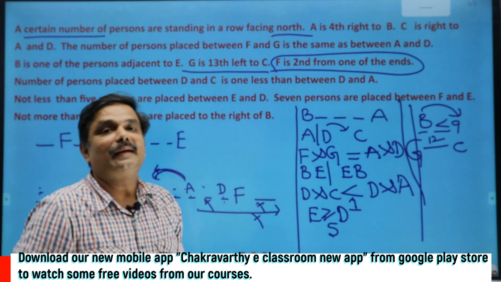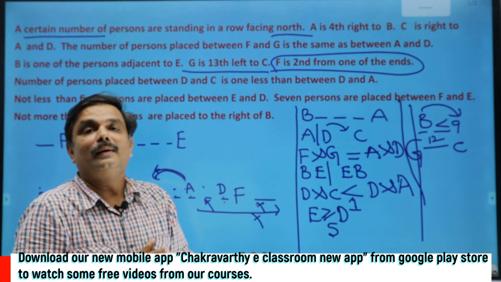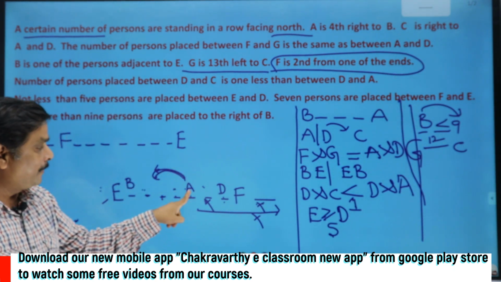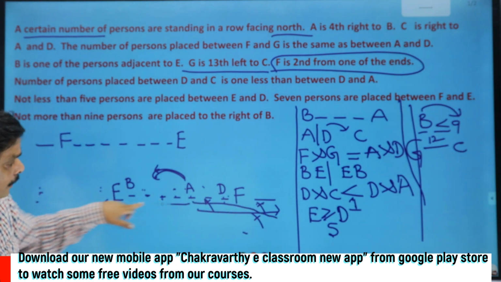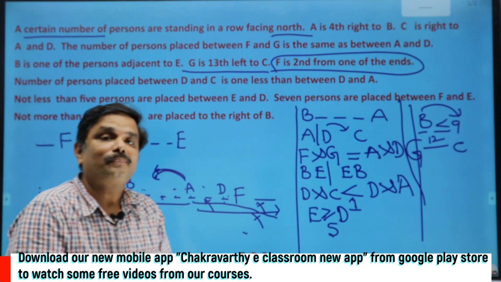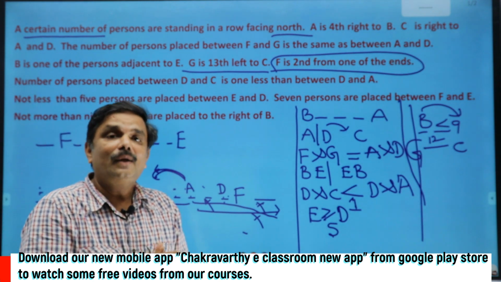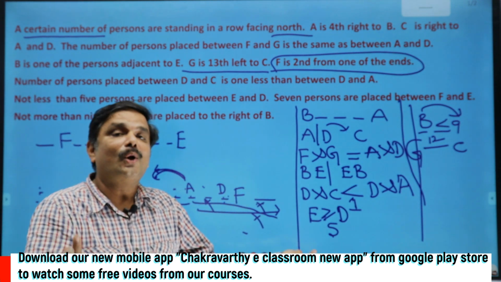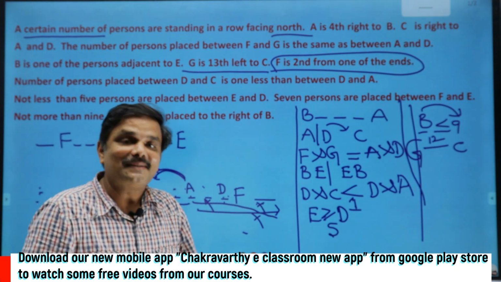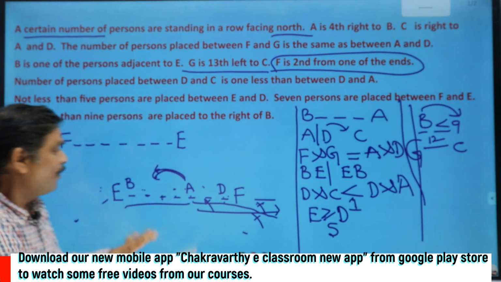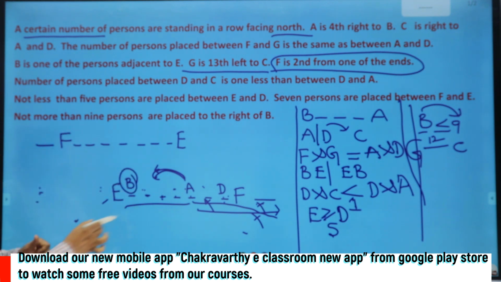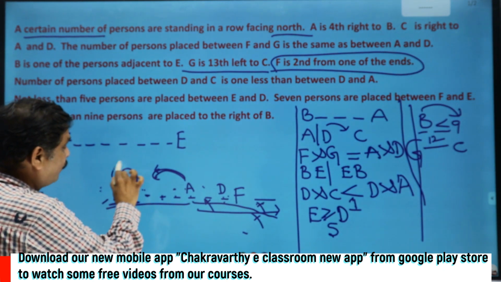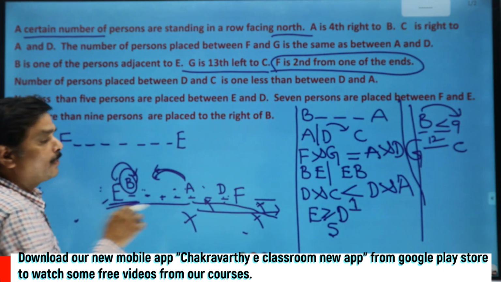Pause the video and check it. You have to do it very quick. That means I cannot keep D on this side of A, right side or left side. Where shall I keep D? There is no place at all. When you are not able to place C, not able to place D, not able to place G, and so on, that means why have all these things come? Keeping B here. I'm checking this condition. So very clearly, keeping B on the right side of E is not possible.